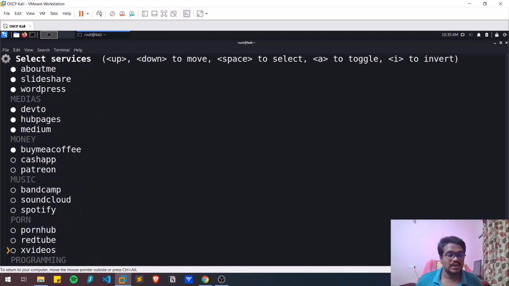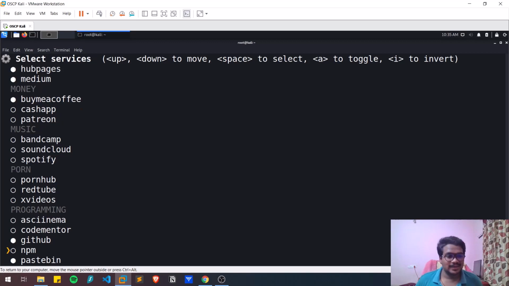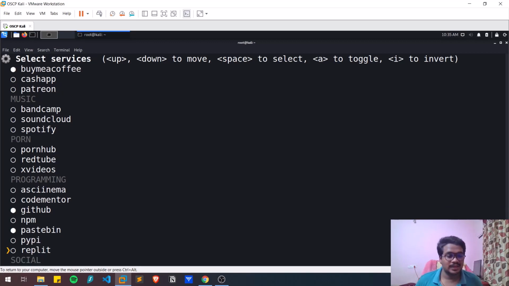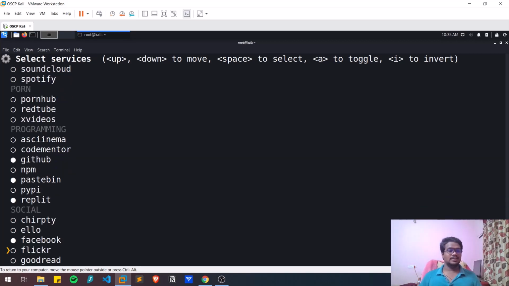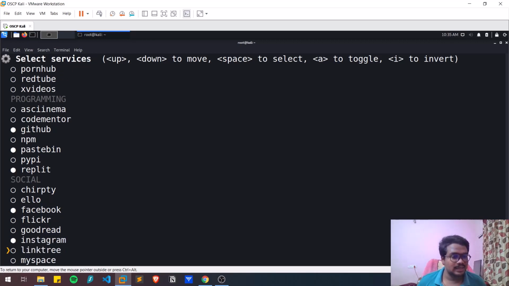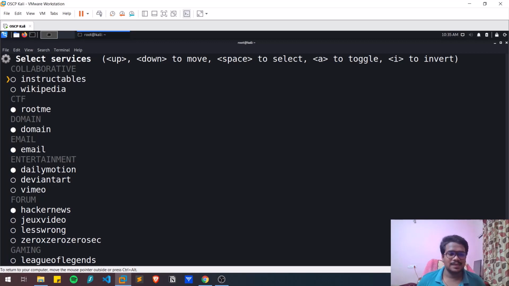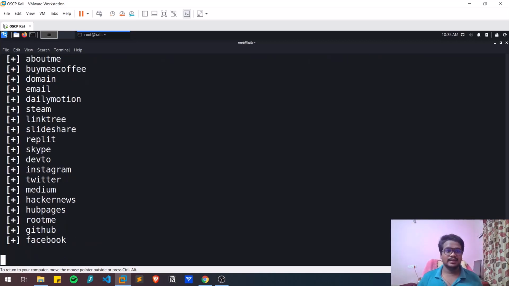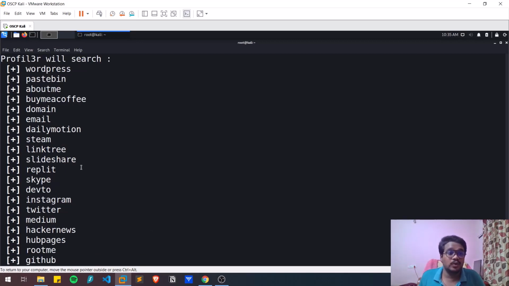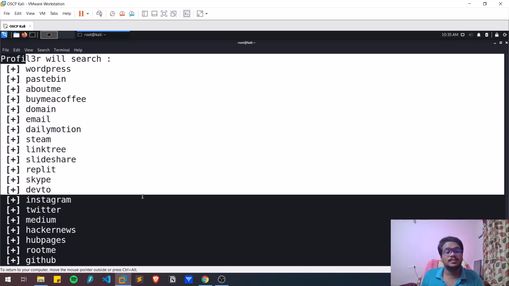So there are some more here. You can check that out. Repl.it, Facebook, Instagram, and I think those are more as of now. And after selecting all the options by hitting space, let me hit enter. So now we can see it is looking for me on all these platforms.